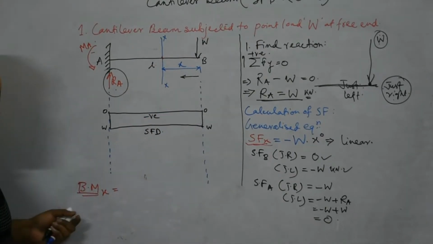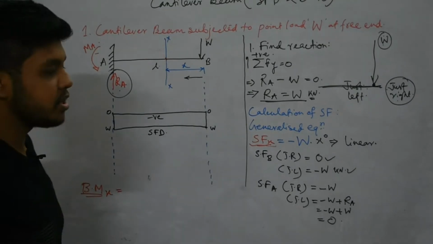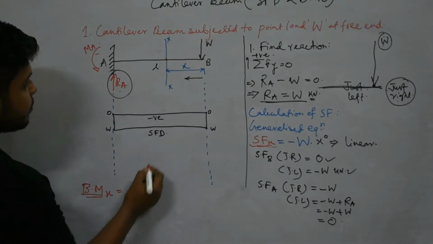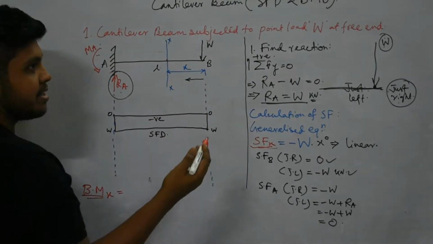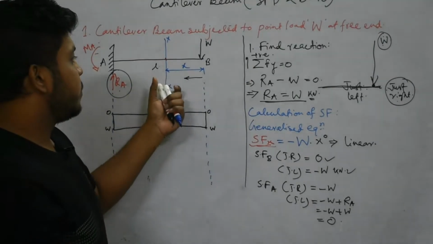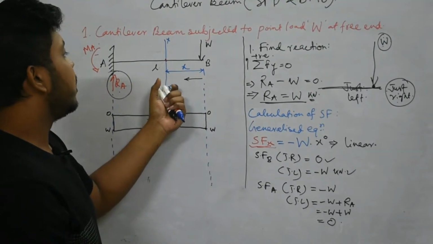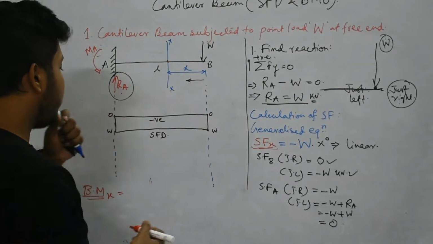So at X we have to find BM. So what is BM? BM is nothing but the load into the perpendicular distance from the point of consideration. So BM at X will be, first you have to check in which direction the rotation is applied. Is it clockwise or anti-clockwise? In our convention we have taken that on the right side of this section, anti-clockwise bending moment will be positive.